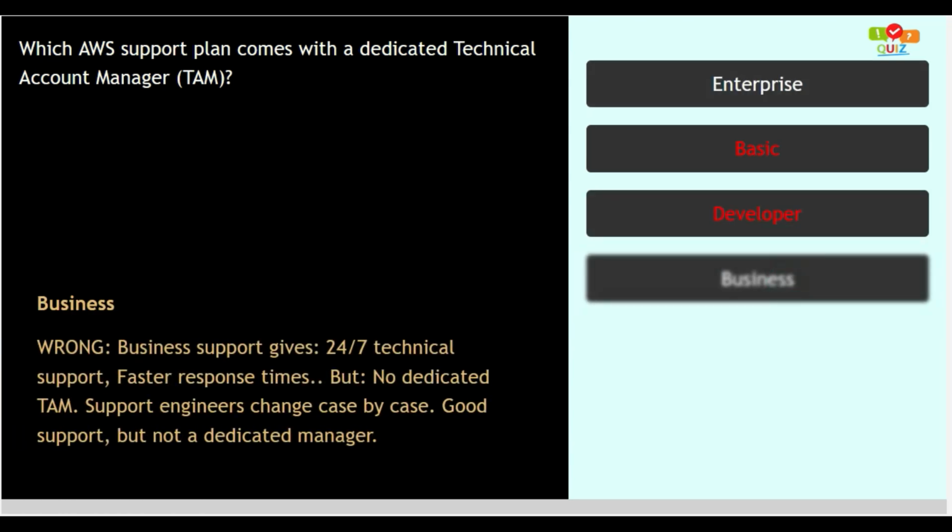Option number 4, business. This option is wrong as business support gives 24/7 technical support, faster response times, but no dedicated TAM. Support engineers change case by case. Good support but not a dedicated manager. So this option is wrong too.